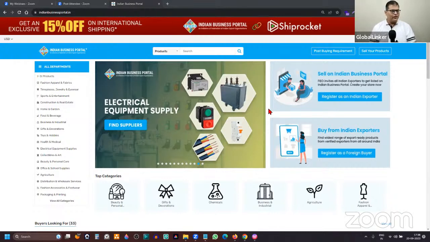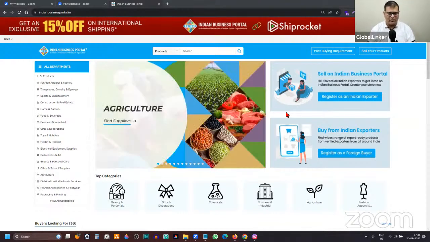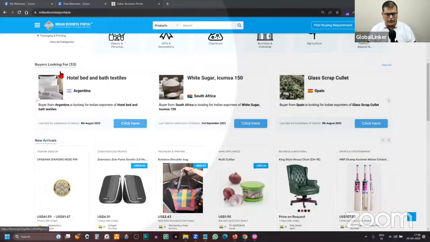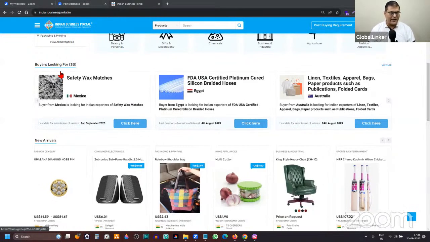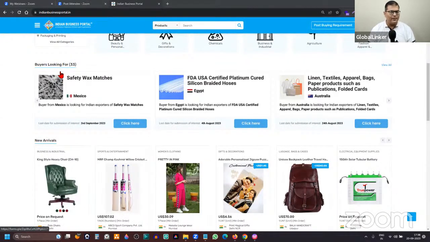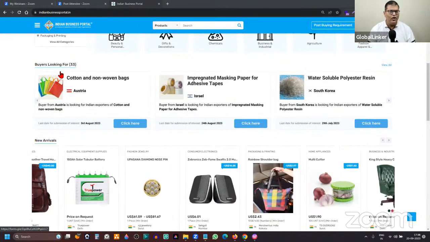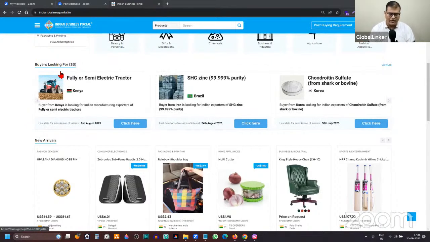So the first thing that I'm going to highlight, and this is something which is extremely important for your business, is if I scroll down, it is not displayed on the top. If I scroll down, that's where you can see there's a section called buyers looking for, and here you'll find leads. These are actual live leads of international buyers who are looking to buy something from India or who are wanting to source something from India. And this is where these leads are displayed.